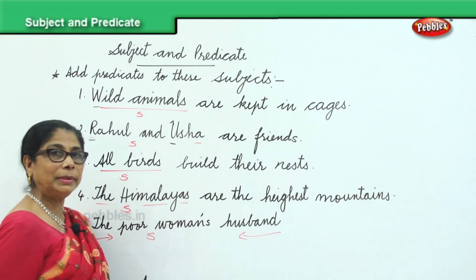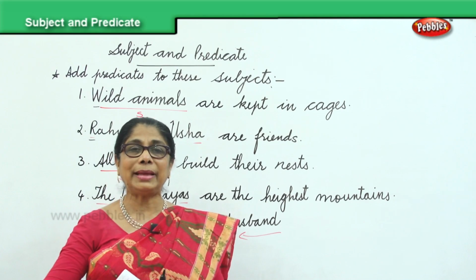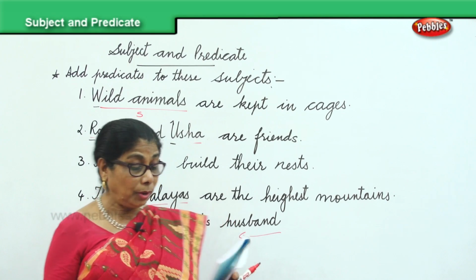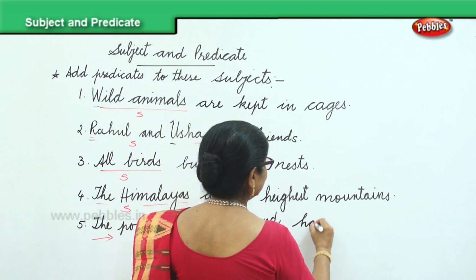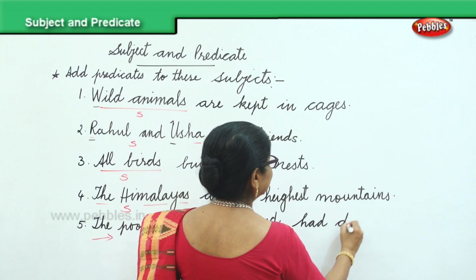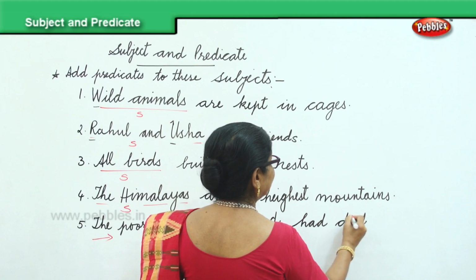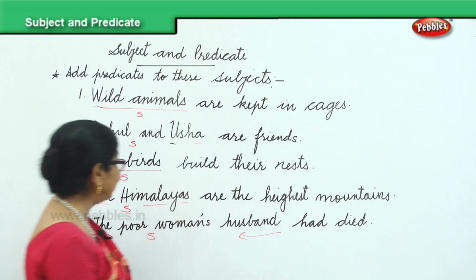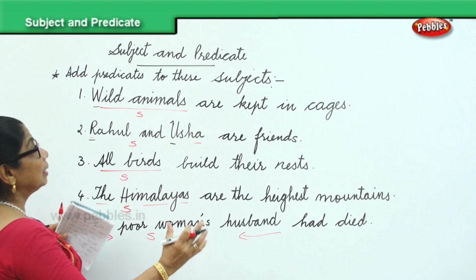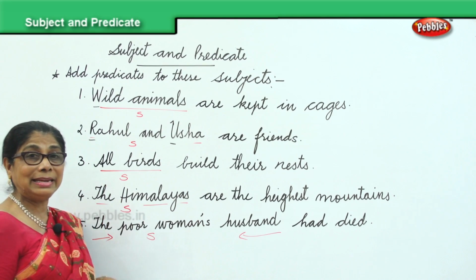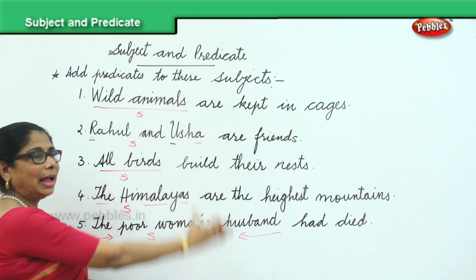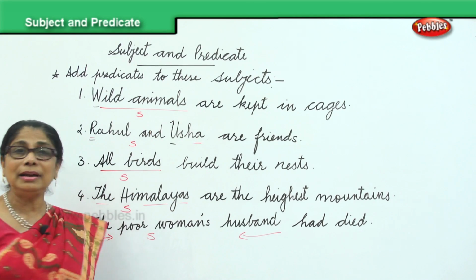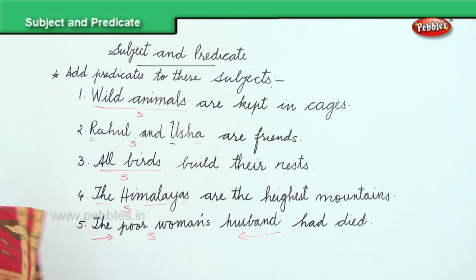The poor woman's husband. Now you supply the predicate. The poor woman's husband had died. End with the full stop. So now we learned to complete a sentence by providing the predicate. Subject given and predicate, and you will learn also to end it with the full stop.